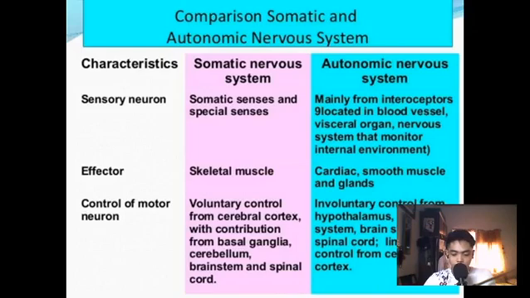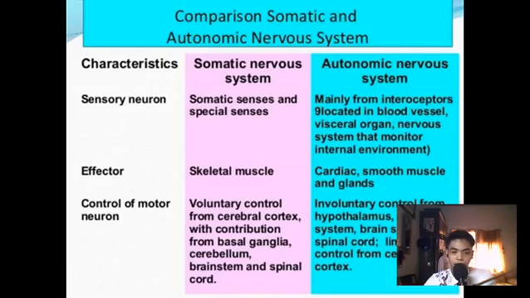The somatic senses detect touch, pain, pressure, temperature, and tension on the skin and in internal organs, while the special senses detect smell, taste, hearing, and sight. In the autonomic nervous system, input comes mainly from interoceptors located in blood vessels and visceral organs that monitor the internal environment.